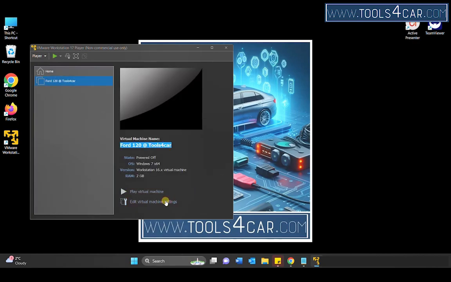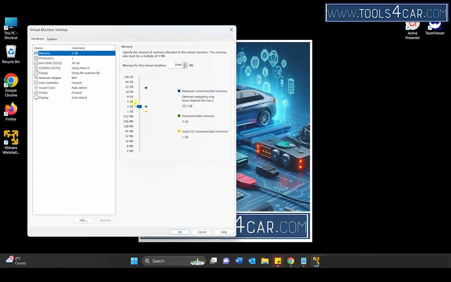In the section Edit Virtual Machine Settings, you can change the amount of RAM assigned to the virtual machine. The higher the number of RAM, the faster the virtual machine, but the slower your native Windows. So, make sure you find the golden mean that suits you.